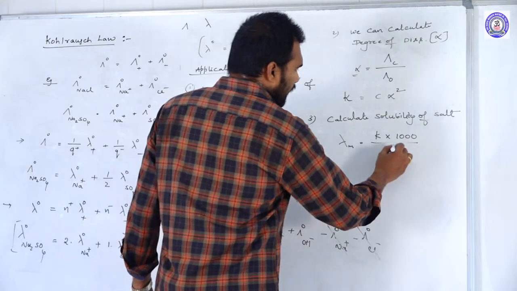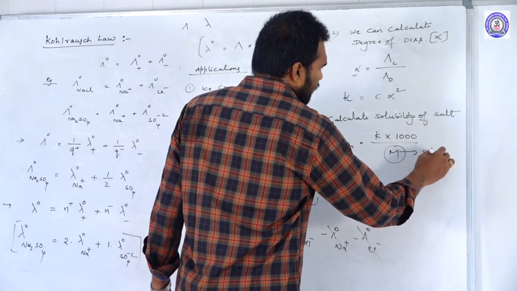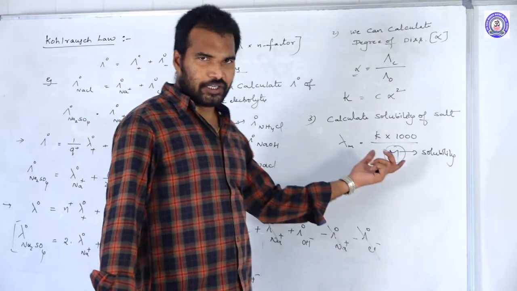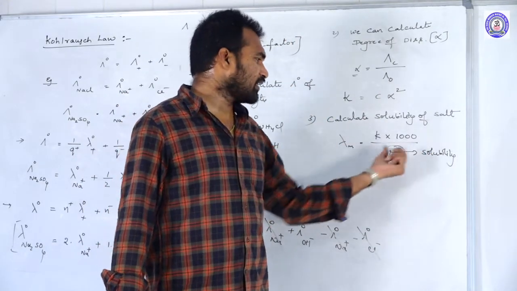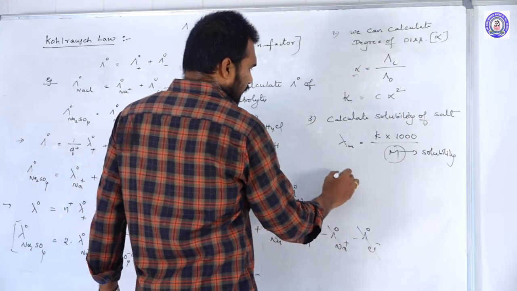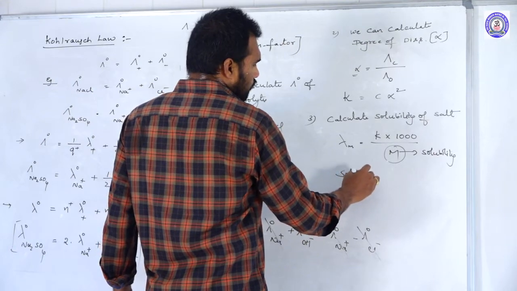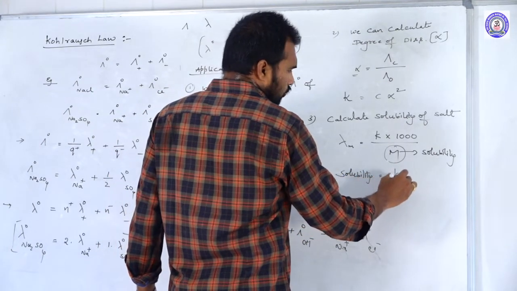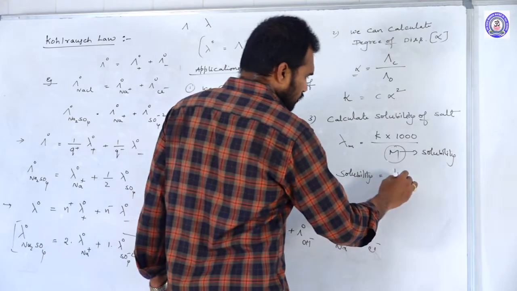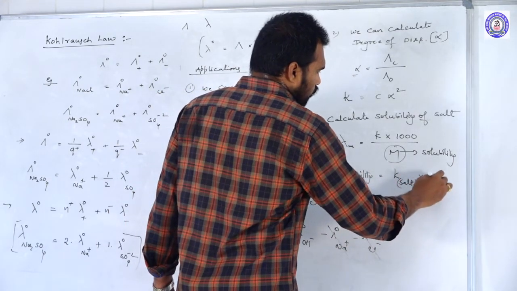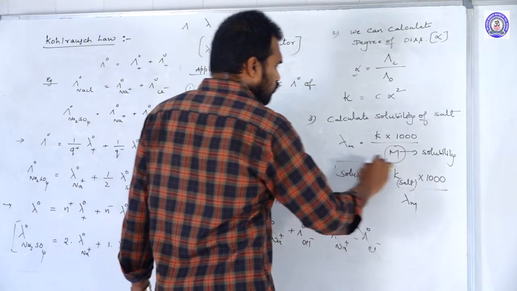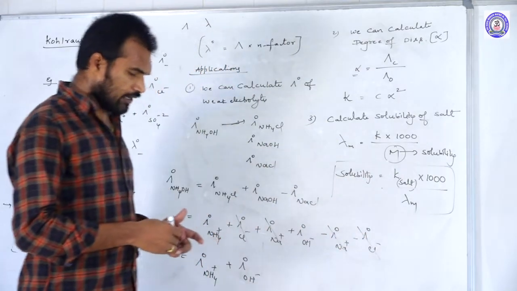In the place of molarity we can write solubility. Bringing solubility to this side, solubility is equal to K of the salt, the specific conductance, into 1000 by Λm.